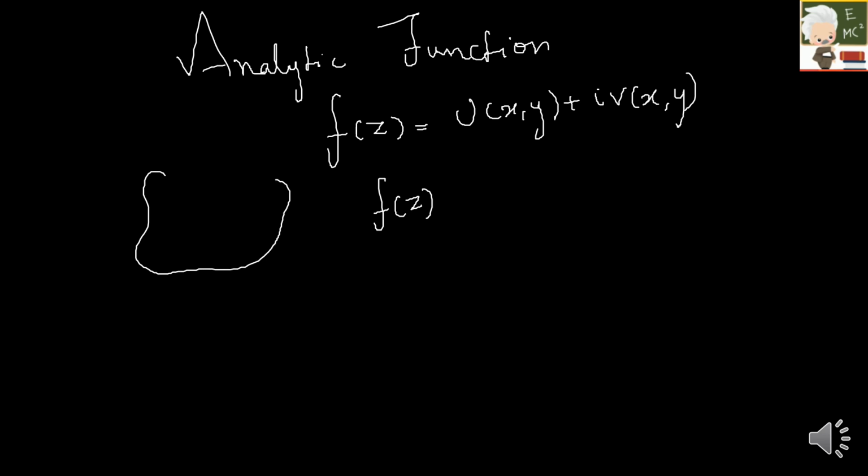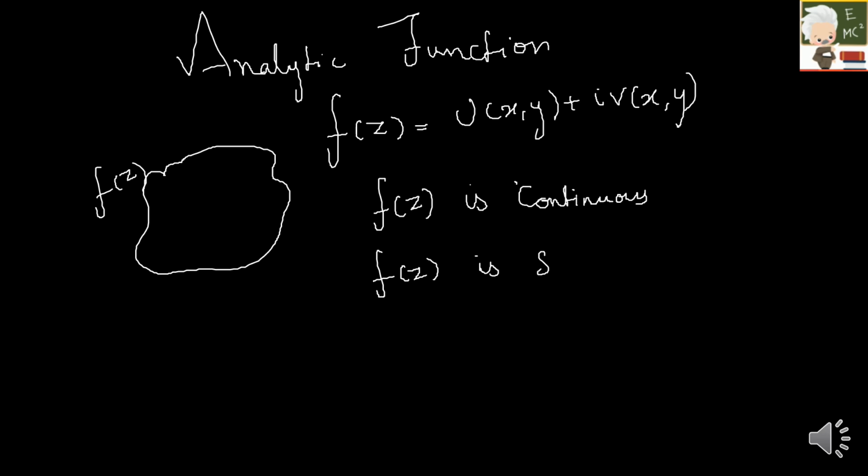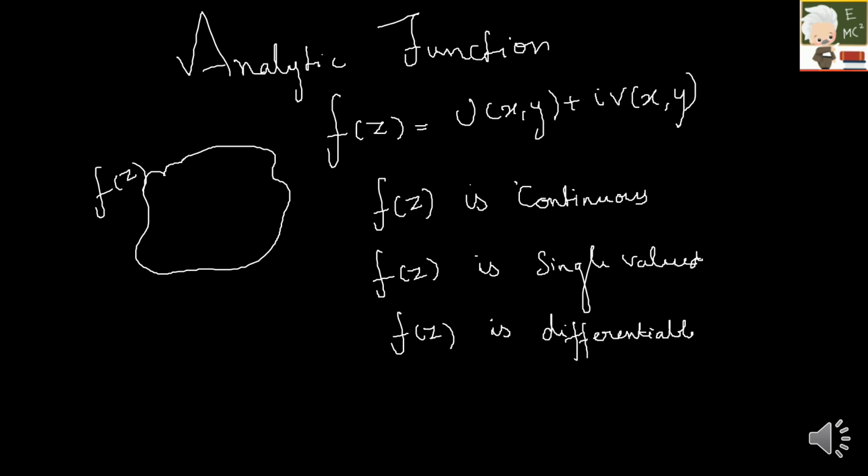Let me take a random function f of z. First, f of z should be continuous. Then f of z should be single valued. And the last is that f of z should be differentiable in the domain. If your function satisfies these three conditions, then it is said to be analytic.